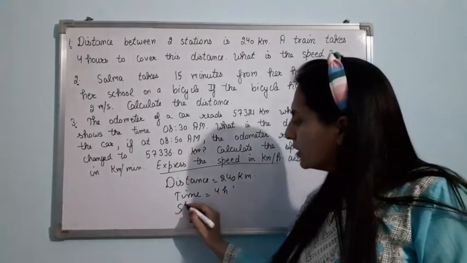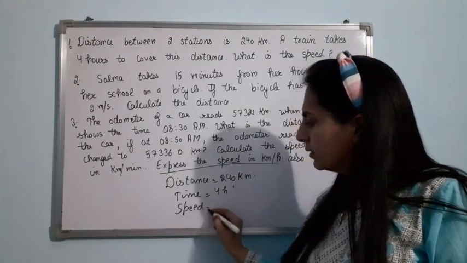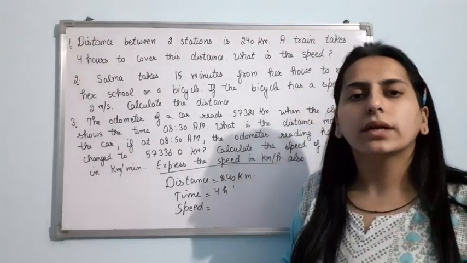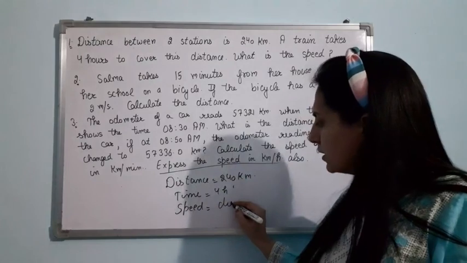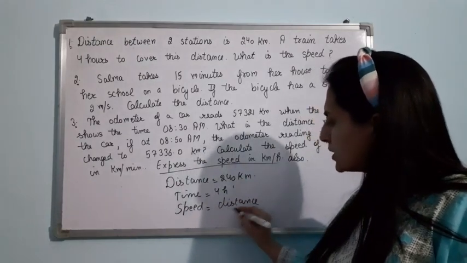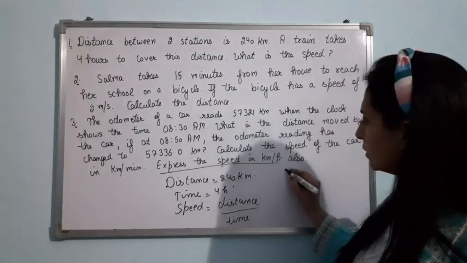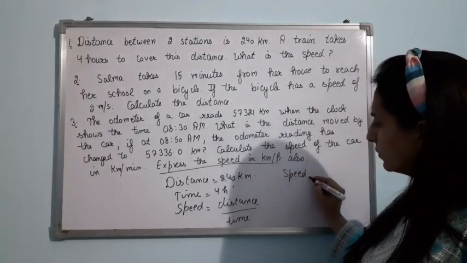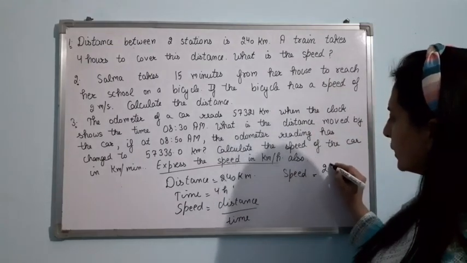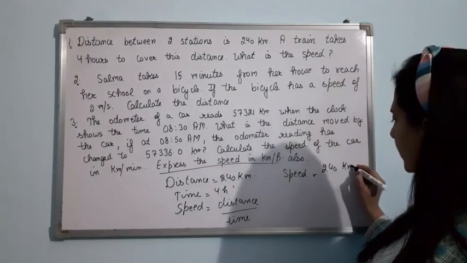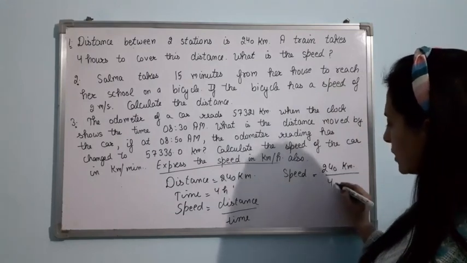We have done the formula of speed. It is distance per unit time. So, distance divided by time is your speed, right? So, here comes the answer. Speed equal to distance, 240 km, divided by time, 4 hours.